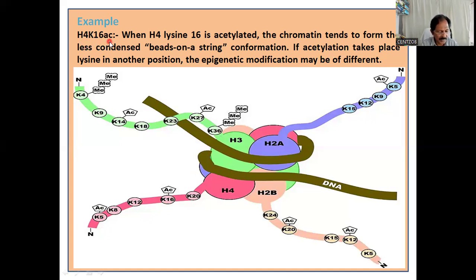H4K16Ac. What do you mean by that? H4K16Ac.